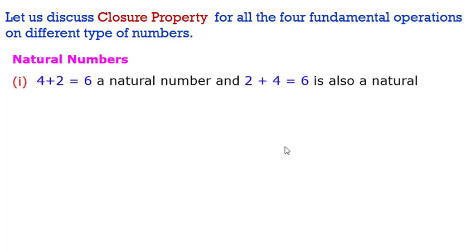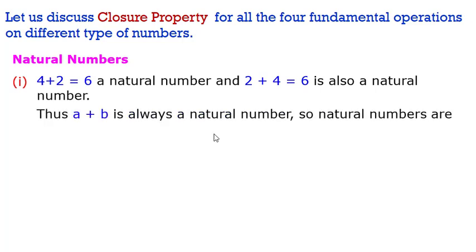Now if I take two natural numbers, that is 4 and 2, and I add, I get 6, which is a natural number. Similarly, if I take any other two natural numbers like 2 plus 4, it will also give me 6, which is a natural number. Thus I can say that a plus b is always a natural number. So natural numbers are closed for addition.